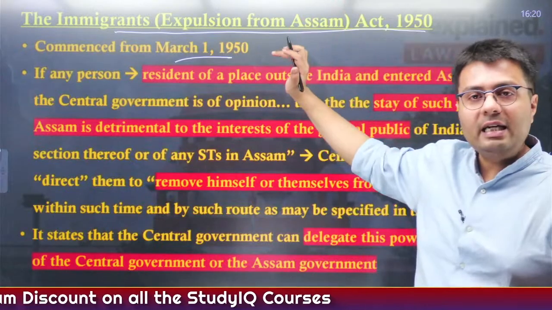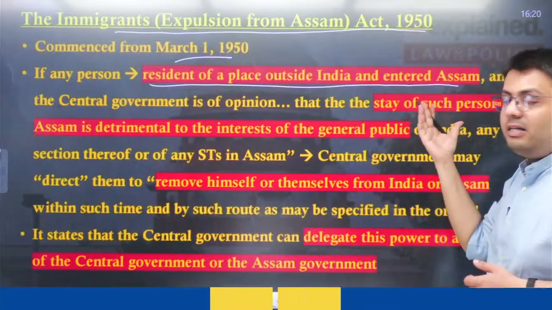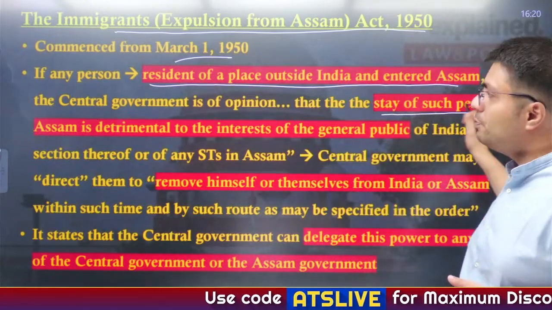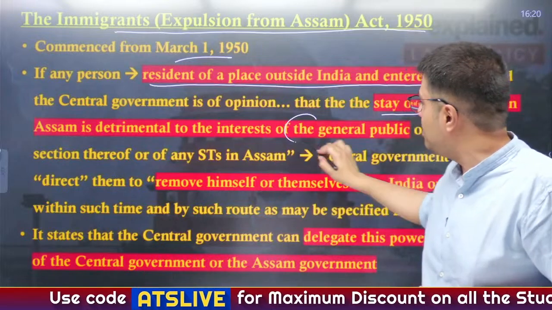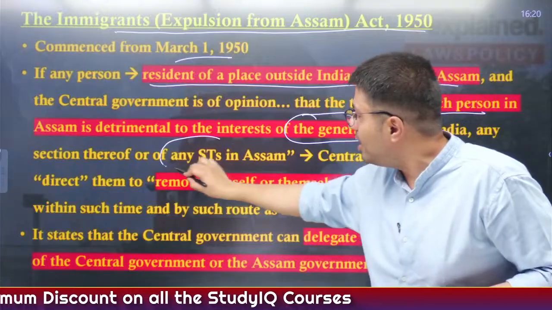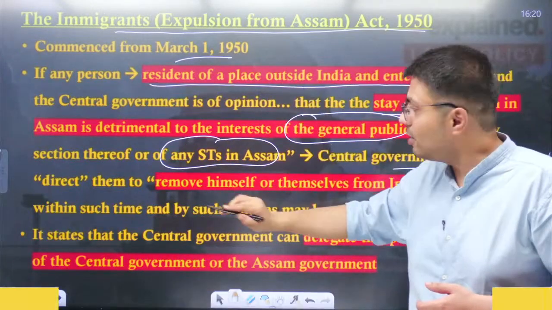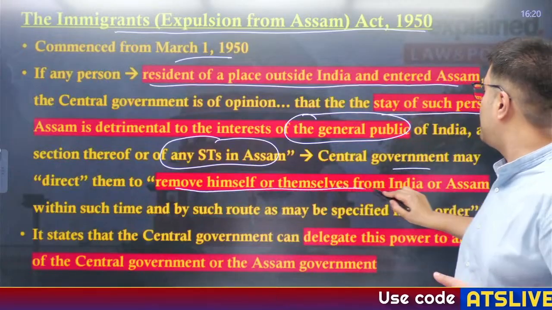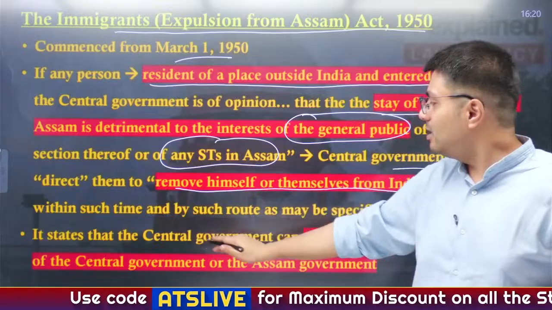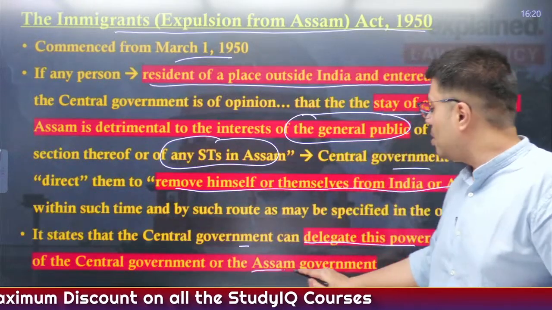Now, this law says that if any person who is a resident of a place outside India has entered Assam, and the central government is of the opinion that the stay of such person in Assam is detrimental to the interest of the general public in India, or to any people in Assam, or even to any scheduled tribe in Assam, then the central government may direct the person to remove himself or themselves from India or Assam within such period of time. And in this regard, the central government can also delegate its power to any officer of the central government or the Assam government.